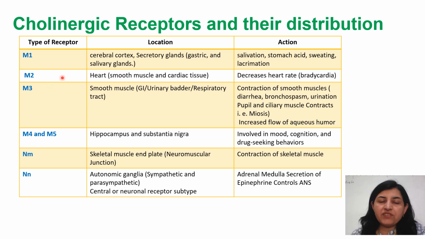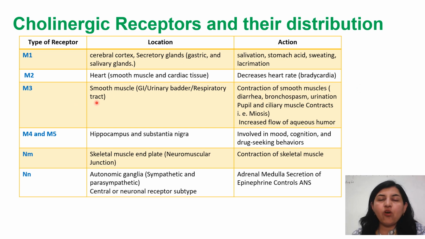The second type of muscarinic receptor is M2, which is present on the heart, the cardiac muscles. Once acetylcholine binds with the M2 receptor present on the heart, it decreases the heart rate. This decrease in heart rate is known as bradycardia.